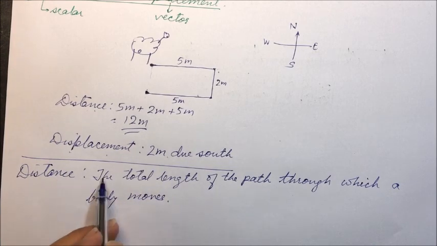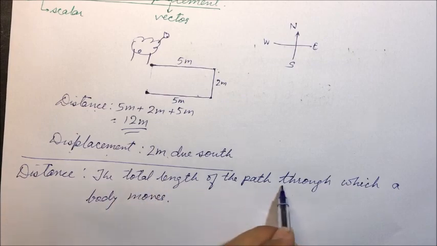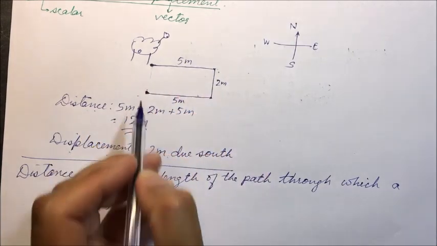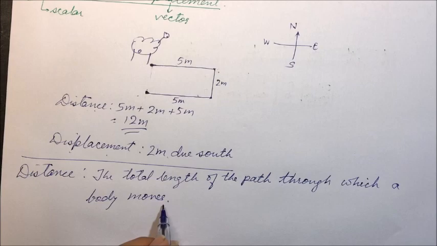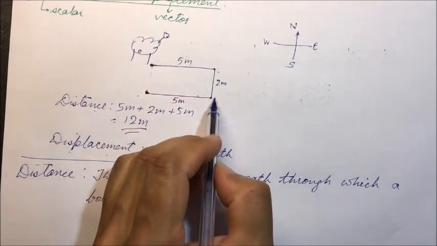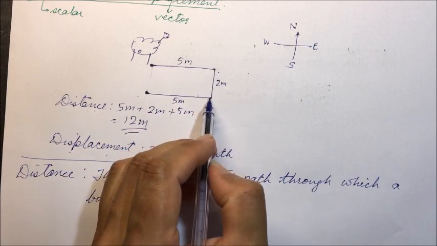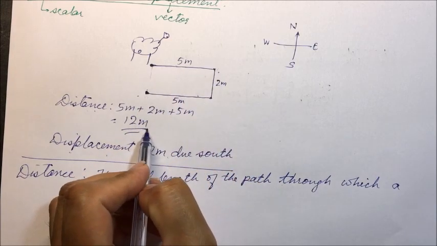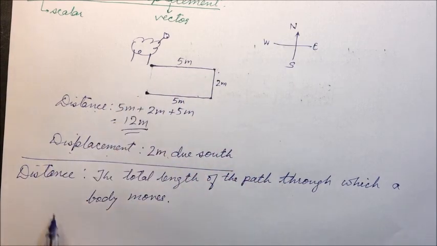So distance traveled by the body is the total length of the path through which a body moves. And this is the distance traveled by the body. Here the distance traveled by the sheep is 5 plus 2 plus 5, that is 12 meters. And it depends on the path followed by the body.